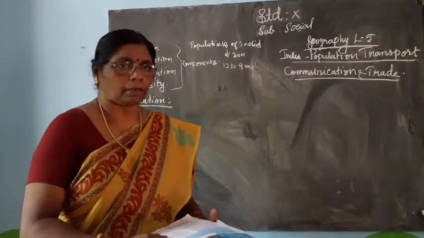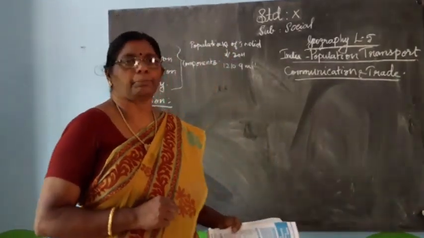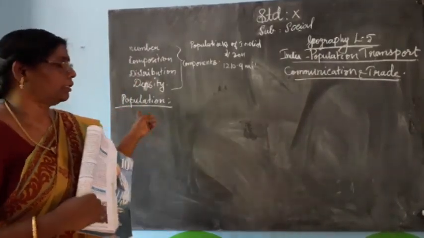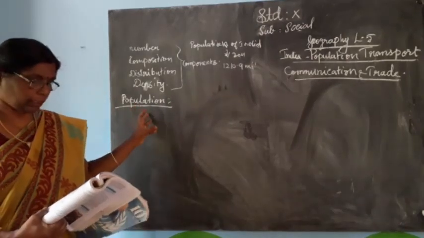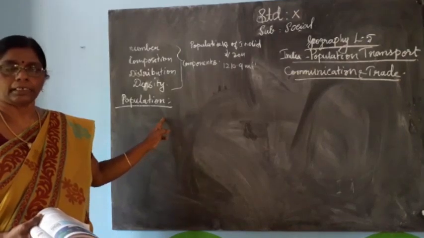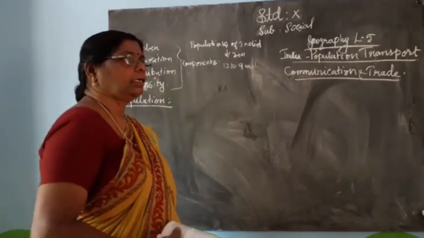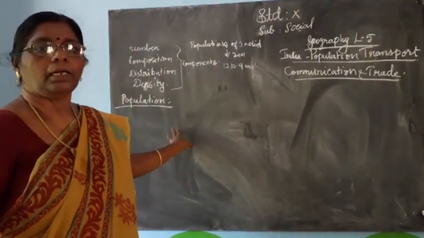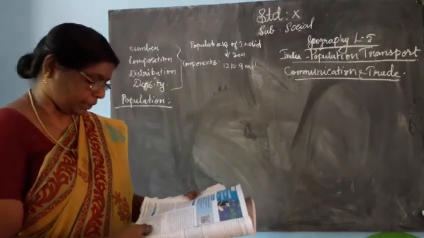The total number of people residing in a country at a specified period of time is called population. What is meant by population? The total number of people living in a country at a specified time is called population.